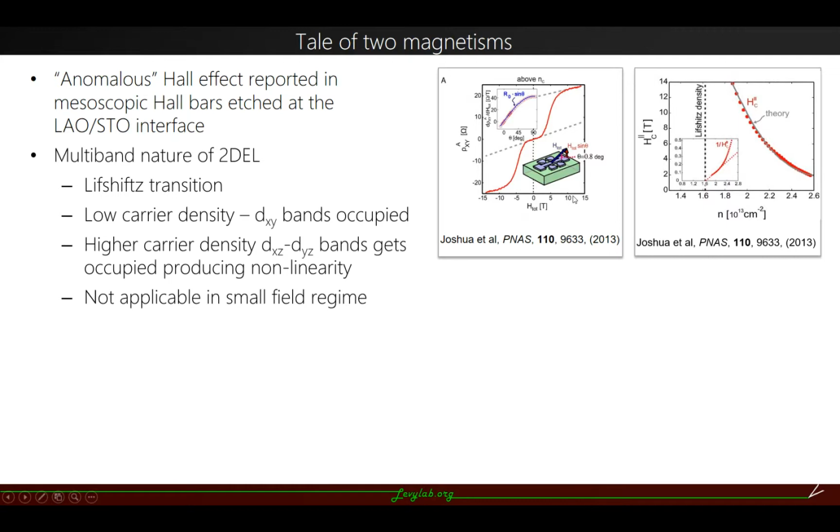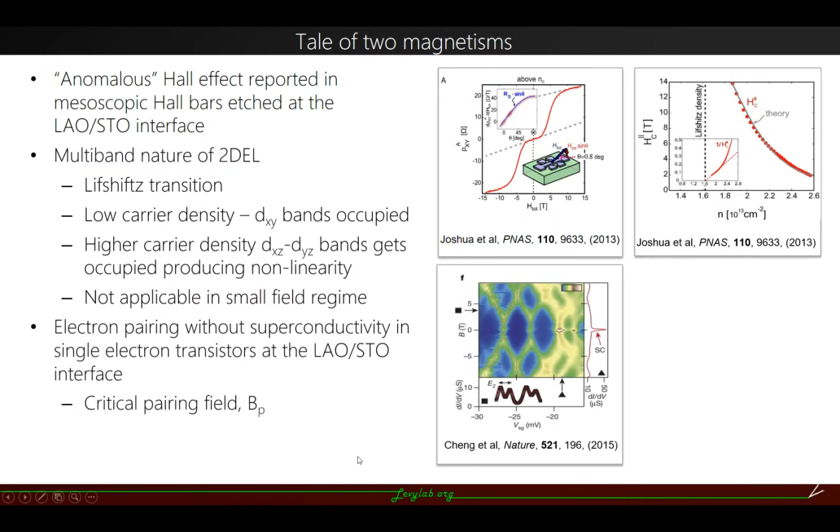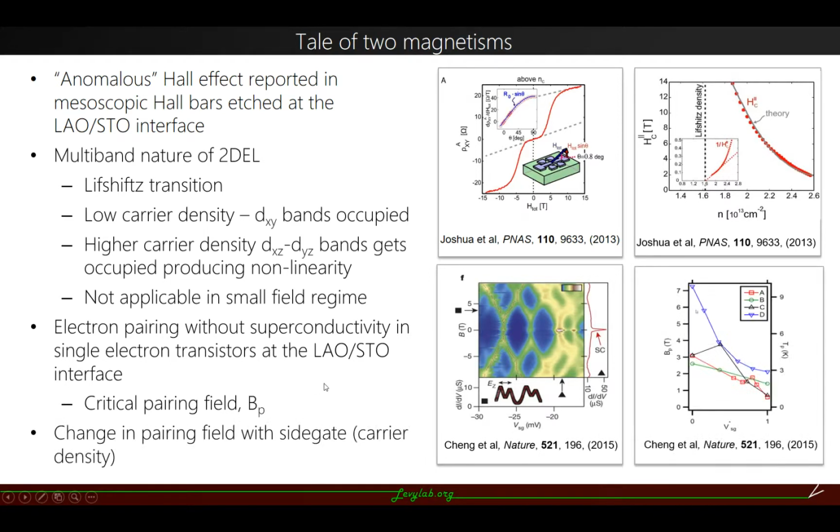Around the same point, another very interesting property was observed in single electron transistors at the LaAlO3 interface, which was electron pairing without superconductivity. Electron pairs were observed up to a critical pairing field BP, which can be much greater than the superconducting transition field, and this pairing field can also be tuned with the carrier density.